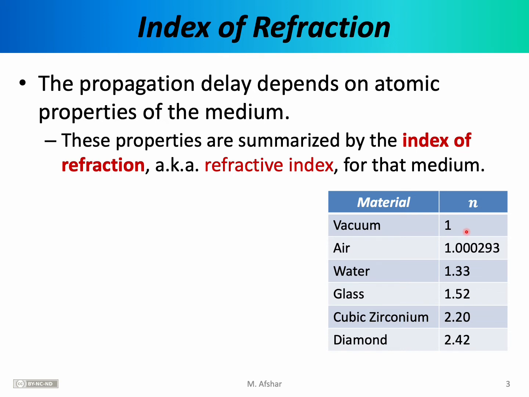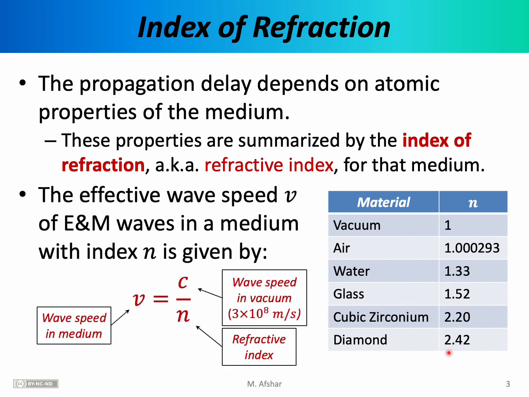This might be a little bit confusing because in the past we've used the letter N to denote integers. In this context, the index of refraction does not have to be an integer. It's simply a number greater than or equal to 1. Given the index of refraction for a medium, we can calculate the wave speed in that medium.